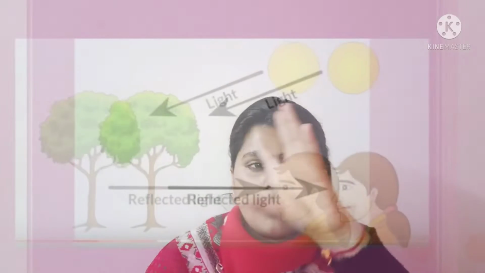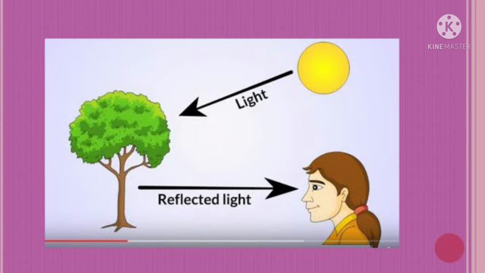The light will go to the object, it will touch the object, and then the object will reflect that light towards our eyes. So we can see that object and we can see that yes, it is a book, it is an apple, or any object.